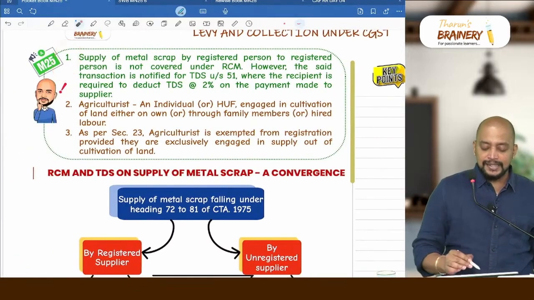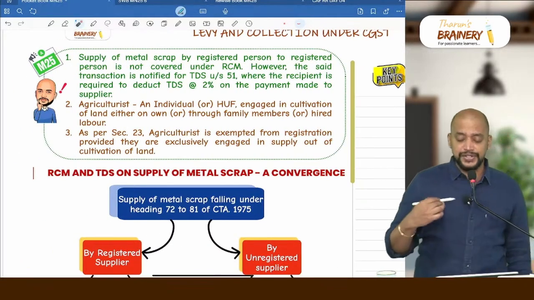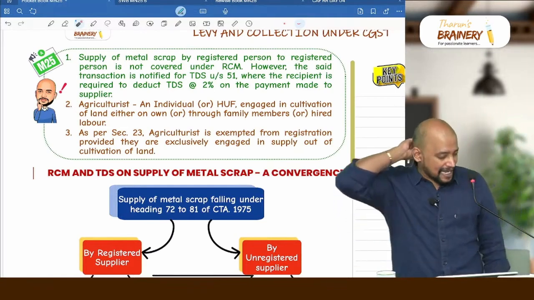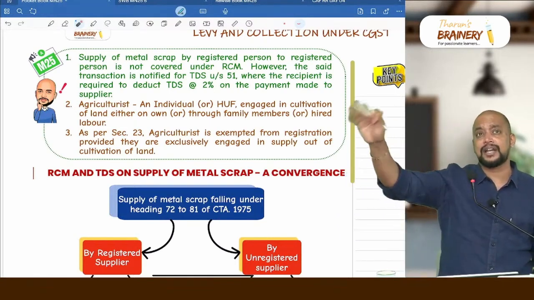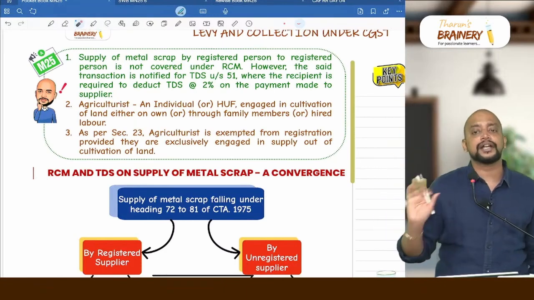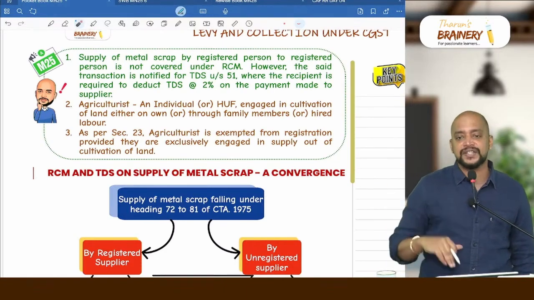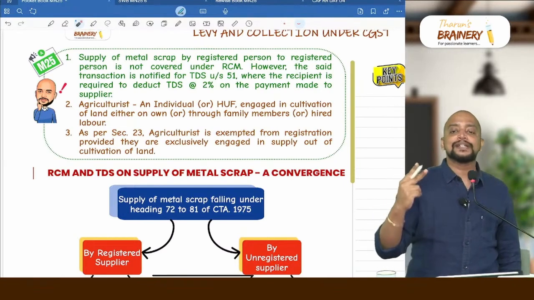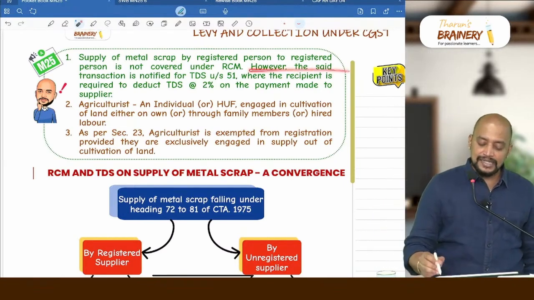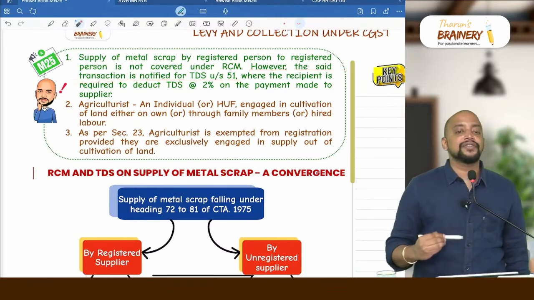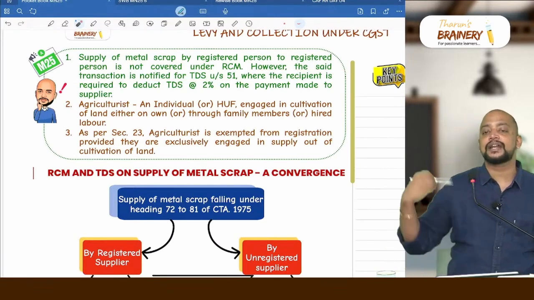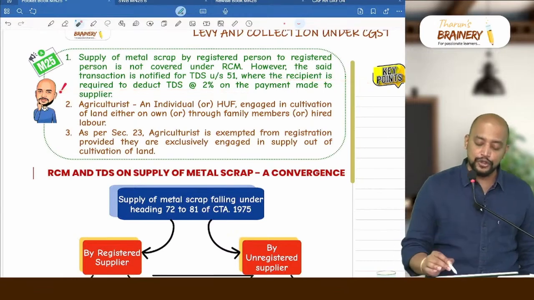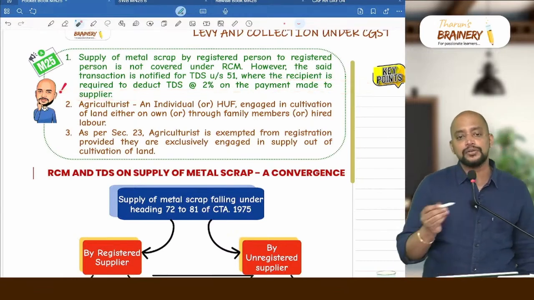Then next one, you see this point. Point number 1, supply of metal scrap by a registered person to registered person. So it is not covered under RCM. Metal scrap by unregistered person to registered person is only in RCM, but registered to registered is not covered under RCM. Then it will be FCM. But in that case TDS will be applicable. What is the rate of TDS? 2%. So you can see, however, the said transaction is notified for TDS under section 51. That is another amendment in TDS, where the recipient is required to deduct TDS at the rate of 2% on the payment made to supplier.